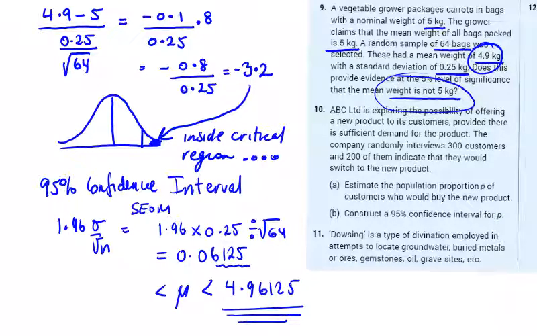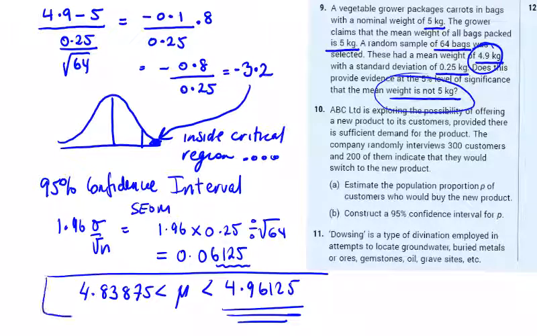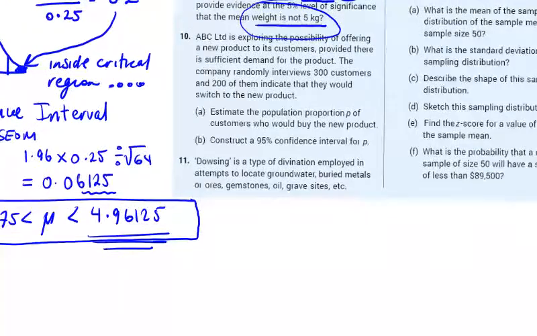And that's going to give 4.8483875. And as 5 kilos is not within this 95% confidence interval, we could say that the mean has changed as well. So a couple of different ways to approach different questions.